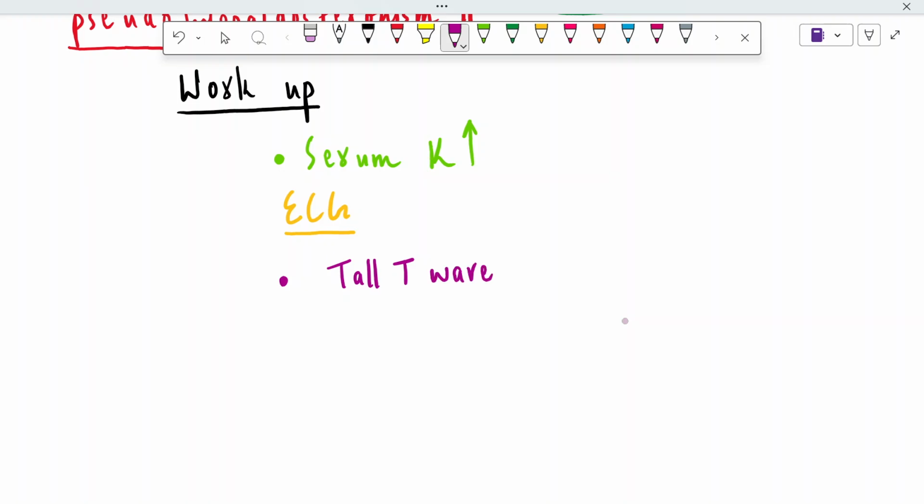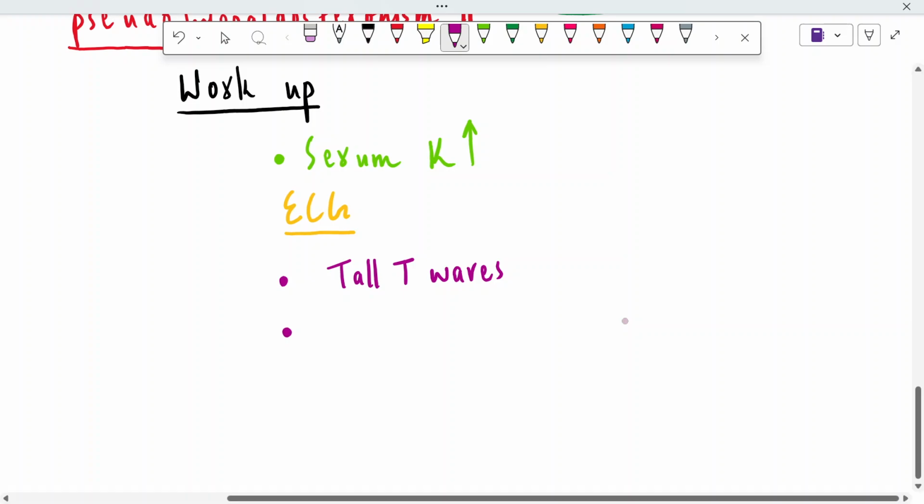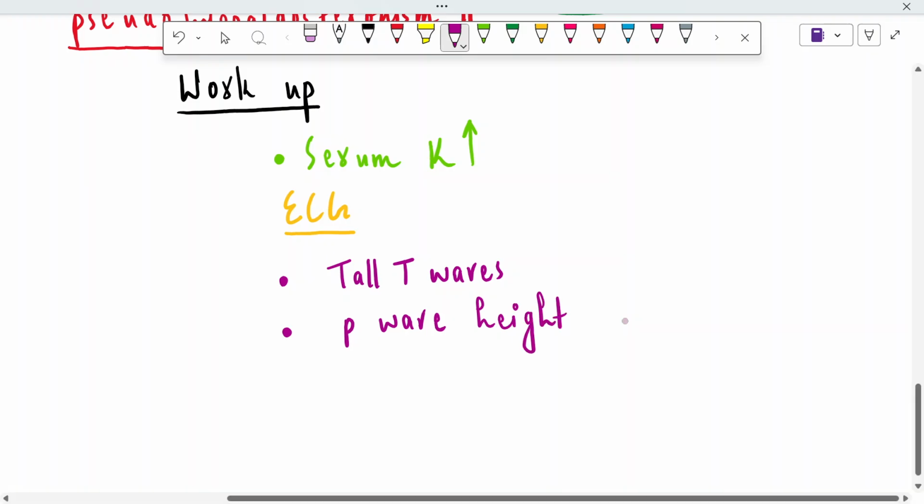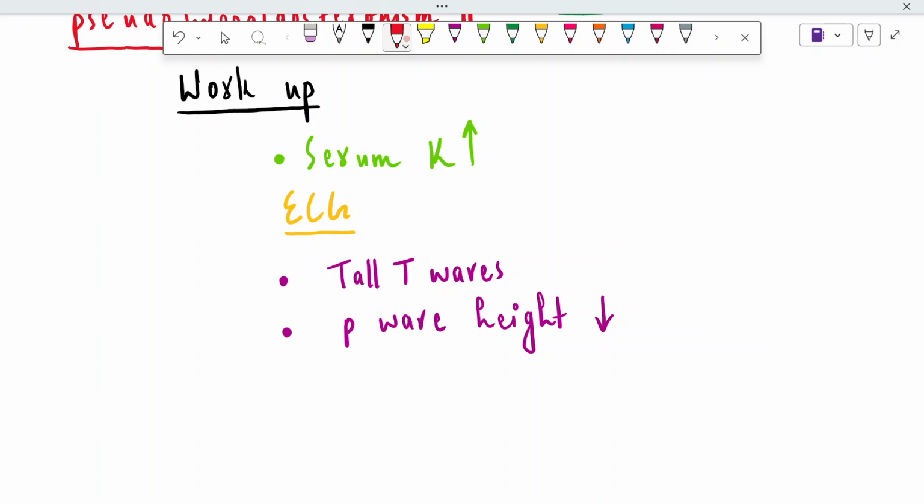In hypokalemia, we discussed that there will be peaked P waves, but in hyperkalemia, P waves would be decreased. The P wave height is decreased, and more specifically, this happens when the serum potassium increases more than 7 milliequivalents per liter.